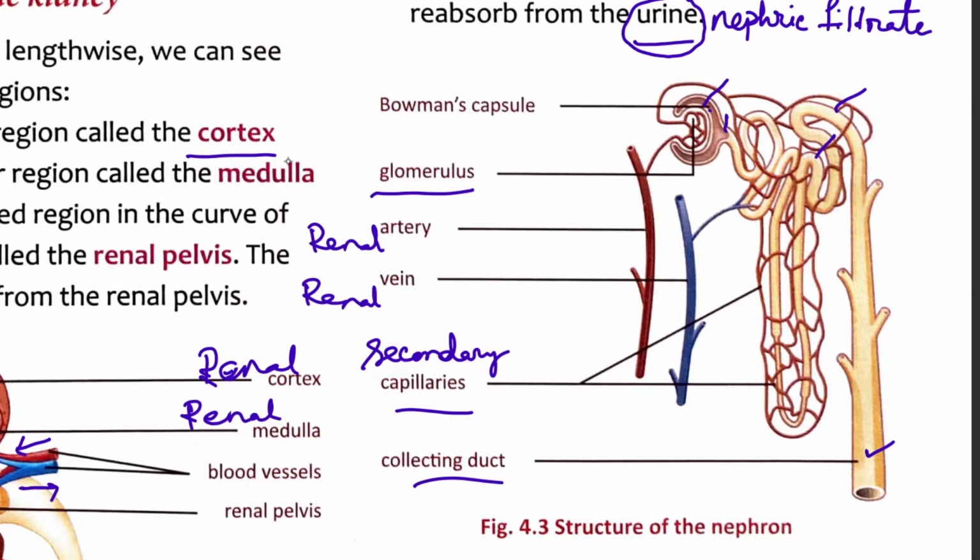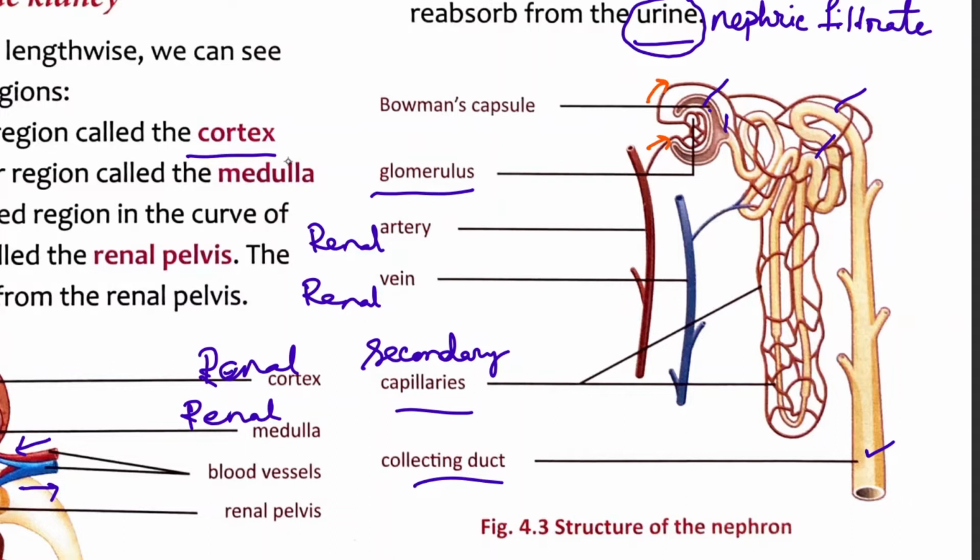This is the renal artery. This is one branch of the renal artery that carries blood into the Bowman's capsule, and this branch is called the afferent arteriole. So this afferent arteriole breaks off into the glomerulus, then those capillaries rejoin to form another blood vessel that exits the Bowman's capsule, which is known as the efferent arteriole. That is not described in this diagram.